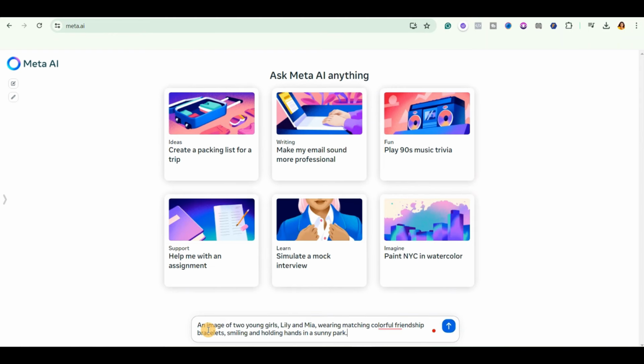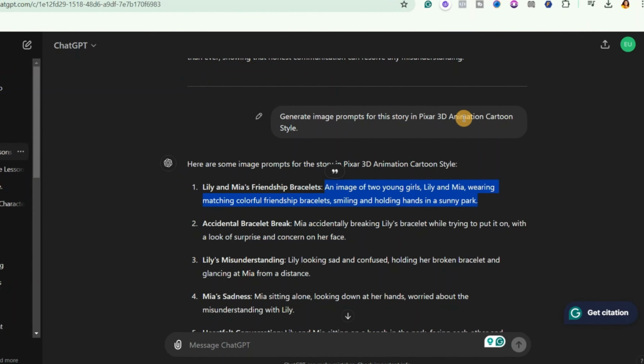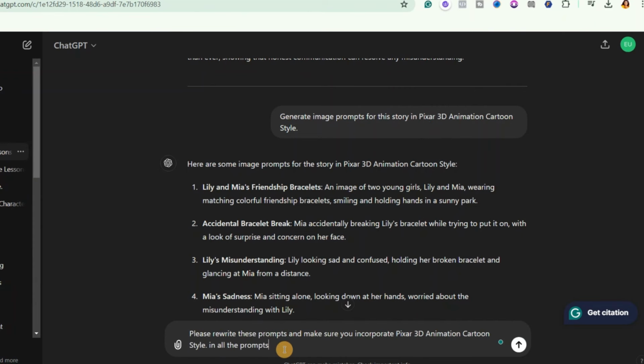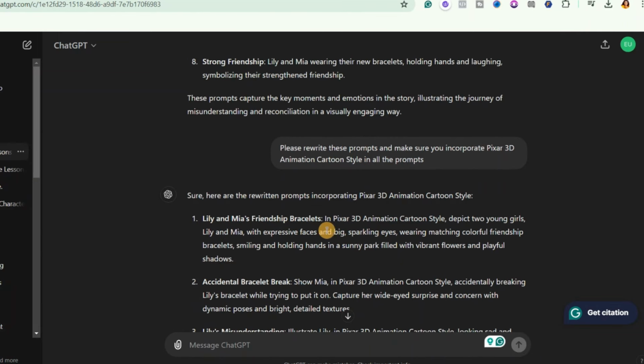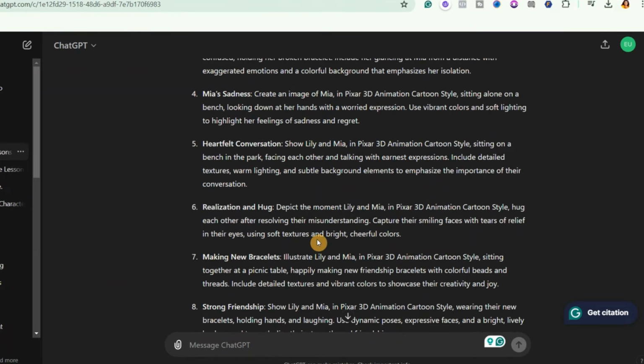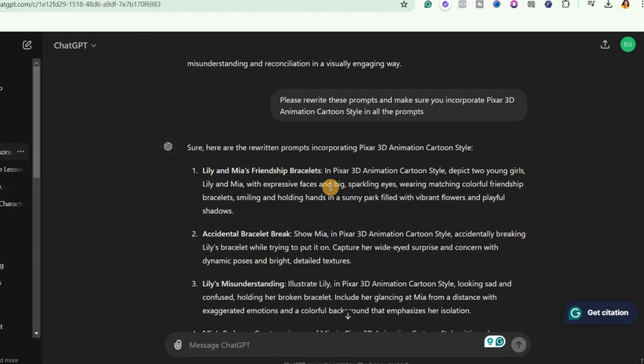Now, one more step. Remember that we want to create the images in the style of Pixar 3D animation cartoon style. And you could see that ChatGPT did not include this Pixar 3D animation cartoon style in the prompt. So I can just go ahead and ask it to rewrite the prompt again and incorporate this Pixar 3D animation cartoon style. So I'm going to go ahead and give it this command. So I'll hit send. Okay, you could see that it has actually incorporated the Pixar 3D animation cartoon style into all the prompts. Okay, so this makes the process a lot faster for us.